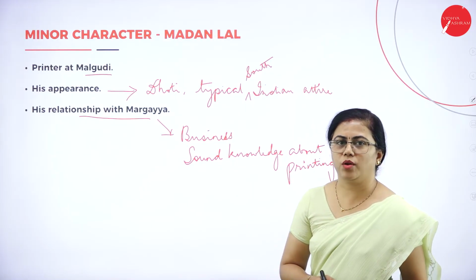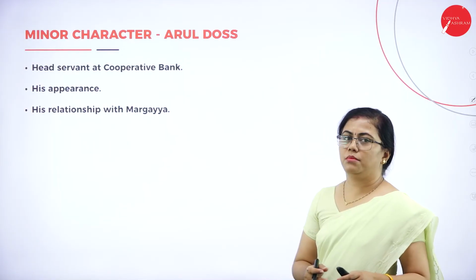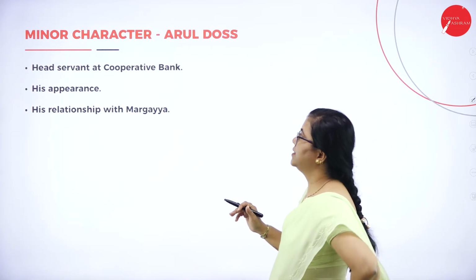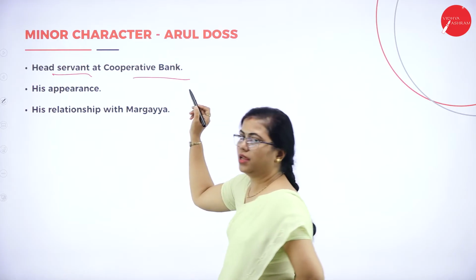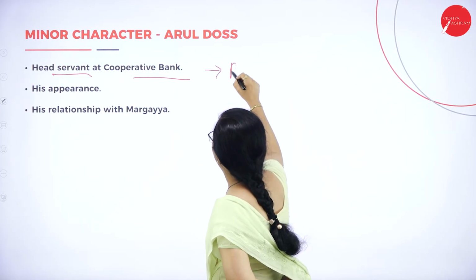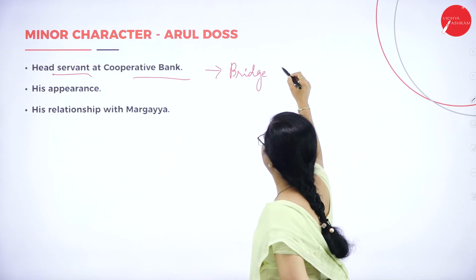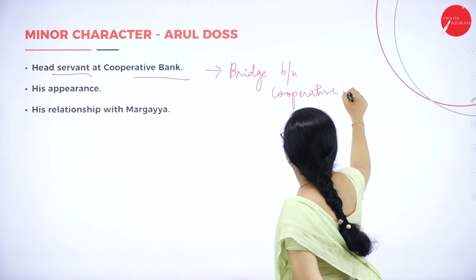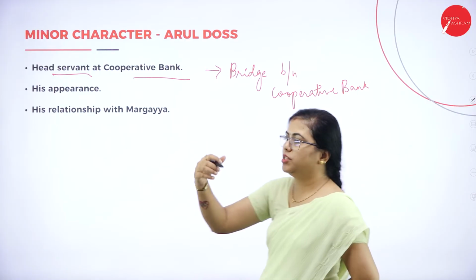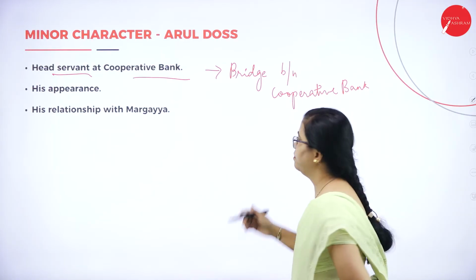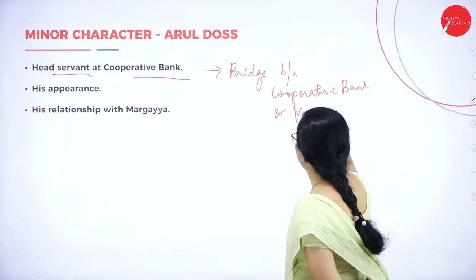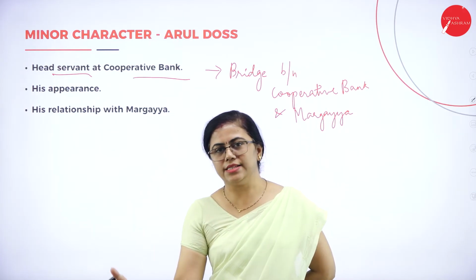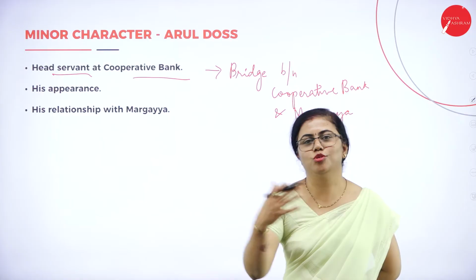You can write it. Then we have the next minor character, that is Arul Das. It is actually a very important character because he is a head servant at Cooperative Bank. He is the bridge between the Cooperative Bank and Margaya. He always comes and delivers whatever message the Cooperative Bank gives to Margaya. He is the messenger. Whatever message the secretary sends, he comes and tells Margaya, and whatever Margaya tells, he goes and tells it there.